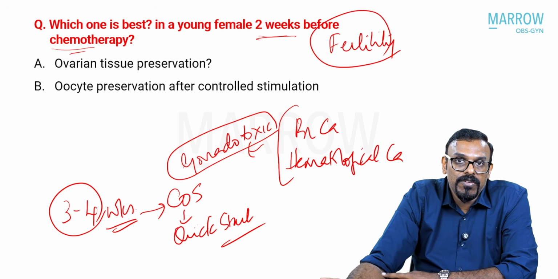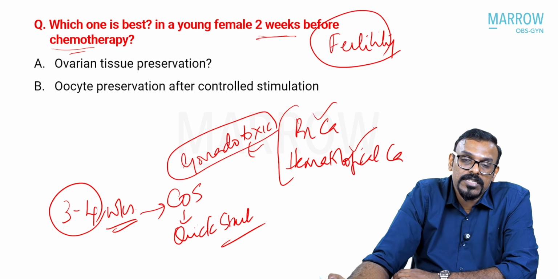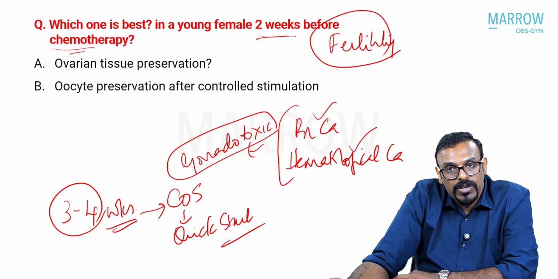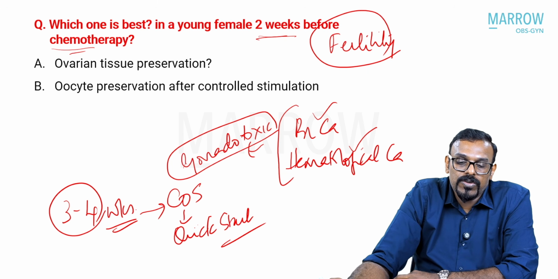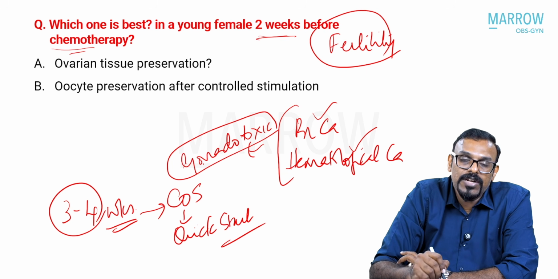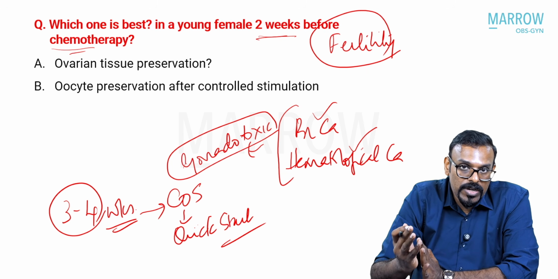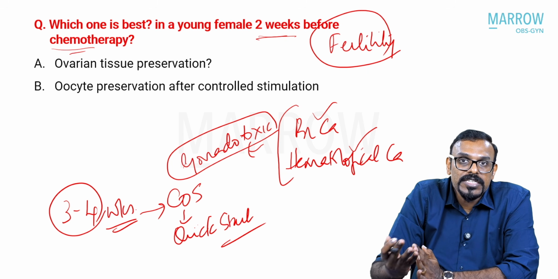So what we need to be aware of is that the chemotherapeutic agents that are used for breast cancer as well as hematological cancers are more gonadotoxic compared to the chemotherapeutic agents that we use for the ovarian germ cell tumors. So the chance of ovarian failure and then later on affecting fertility potential is much higher for these highly gonadotoxic chemo regimes. So if a patient comes to us as part of the fertility evaluation and fertility preservation